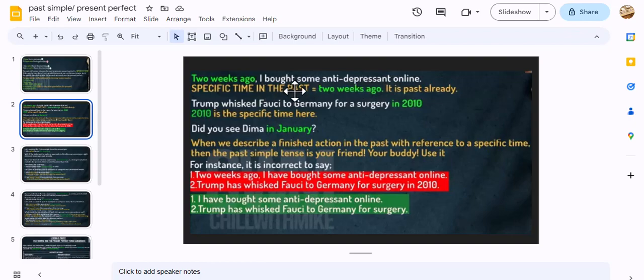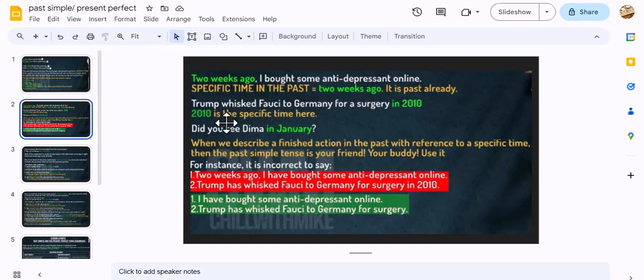So that's why I use the main verb here in the past. Okay, and you can see here the specific time in the past I highlighted, equal to 2 weeks ago, so it's already in the past. This is correct.